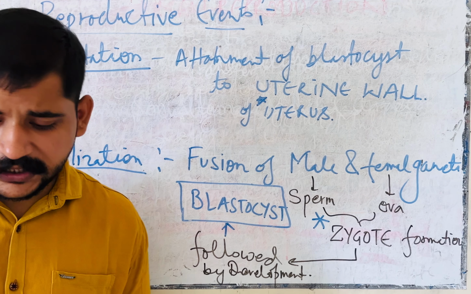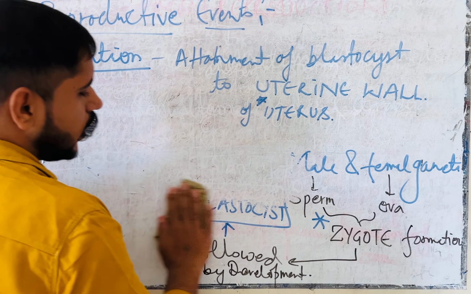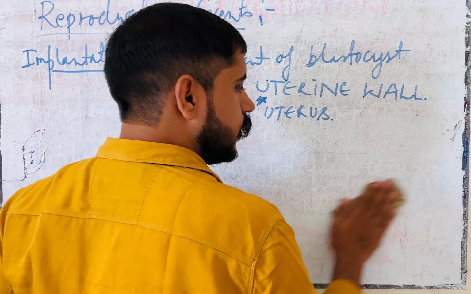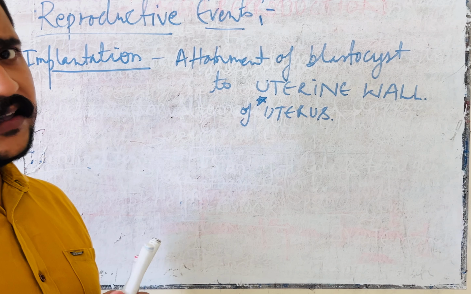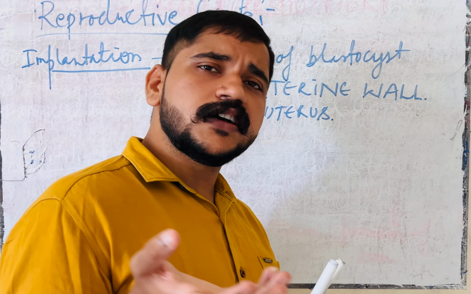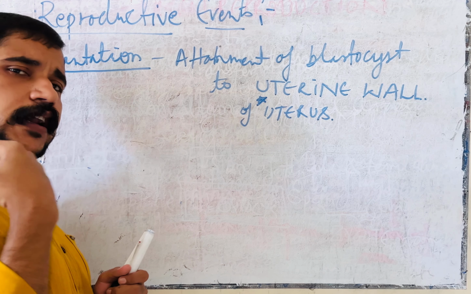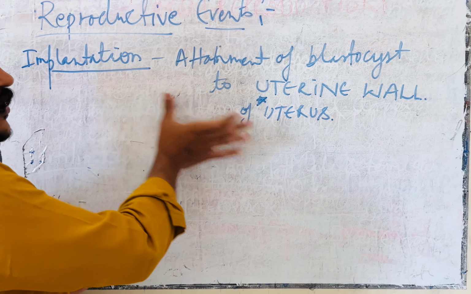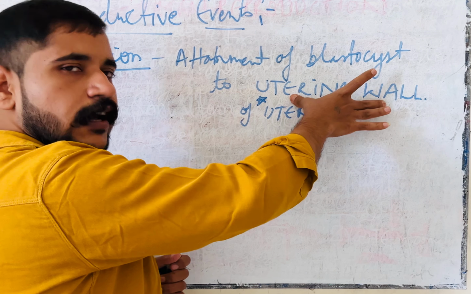In humans, the female gives birth to the young after completing nine months. So implantation occurs in the uterine wall.